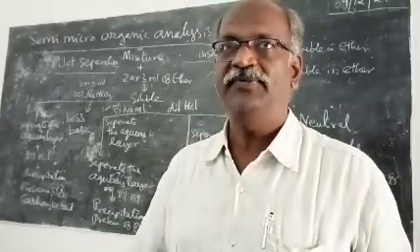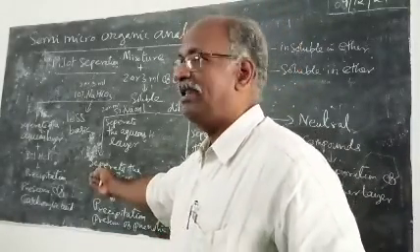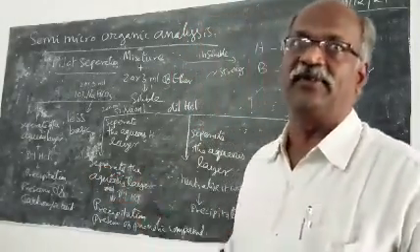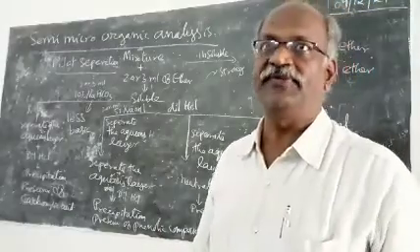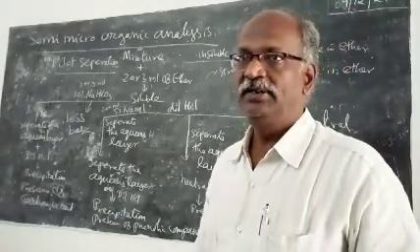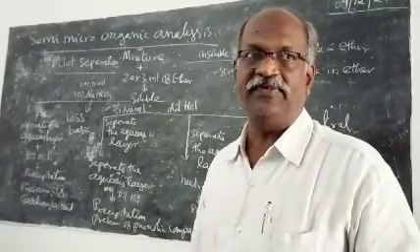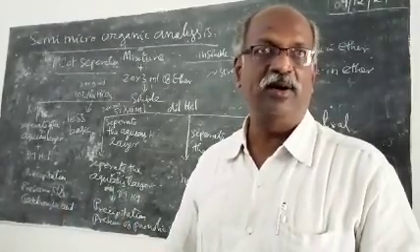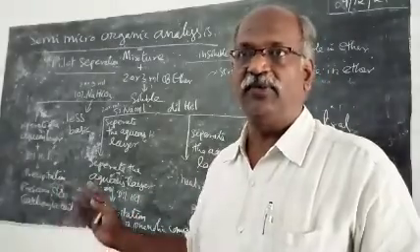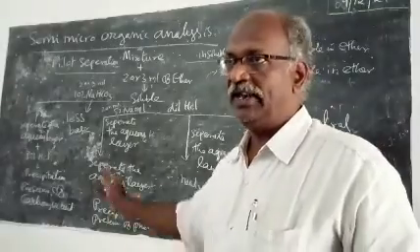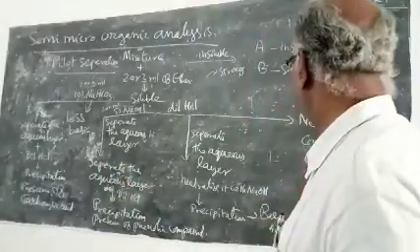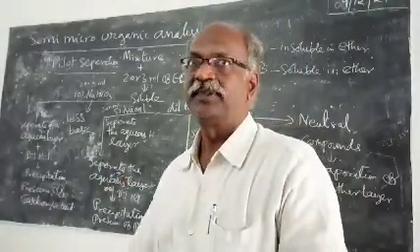What are neutral compounds? The compounds which are not reacting with any acidic or basic reagents, that's all. We have nitrobenzene. The nitro group will not react with any of the reagents, namely HCl, sodium bicarbonate or sodium hydroxide. So that cannot be separated. That compound is called a neutral compound.